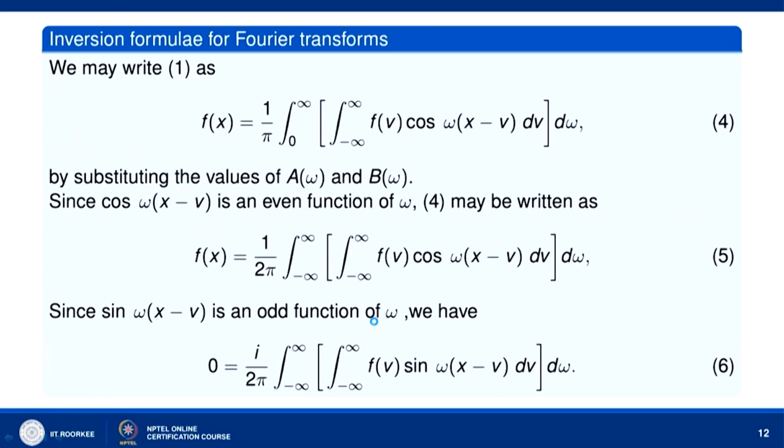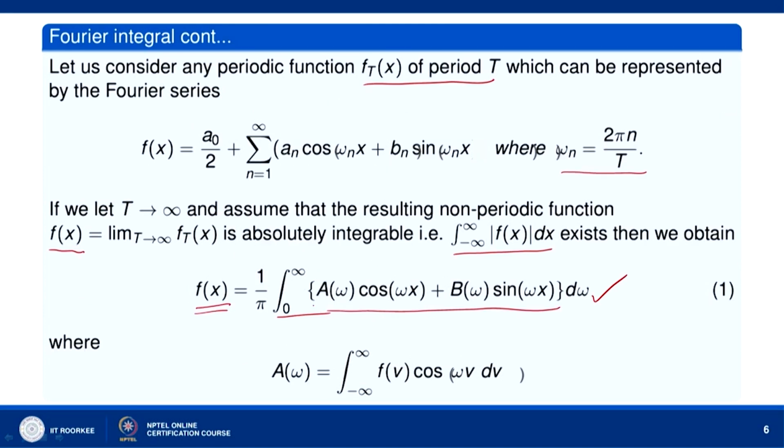Let us now move to inversion formulae for Fourier transforms. Now, the equation 1 can be written in the following manner. f(x) equals 1 over pi, integral from 0 to infinity, of a(omega) cos omega x plus b(omega) sin omega x. Let us put the value of a(omega) and b(omega) here.